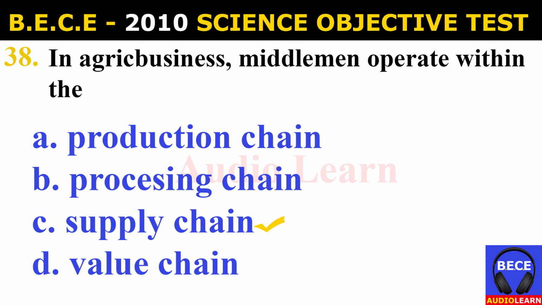Number 38. In agribusiness, middlemen operate within the A. Production chain, B. Processing chain, C. Supply chain, D. Value chain. And the answer is C. Supply chain. In agribusiness, middlemen operate within the supply chain.